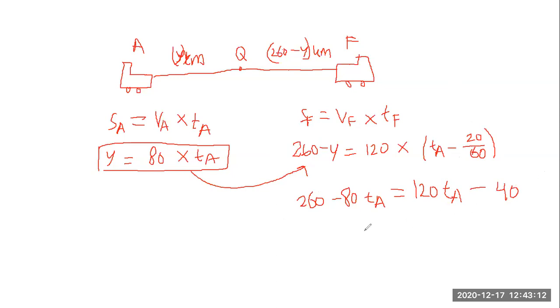Okay, if we move the TA to the right and the numbers to the left, we have 300 equals 200 TA, and then we know that 3 over 2, or 1.5 hours, is the duration or the time Azam spent to travel to town Q.